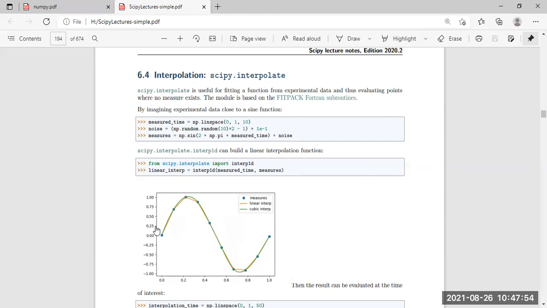While in the physics lab, in class 11, 12, or in the first year, first or second semester, we do an experiment and get some data, and then we make a graph, we plot it into a graph, right? So we are fitting the data into the graph. The same thing is done here with the help of scipy.interpolate.